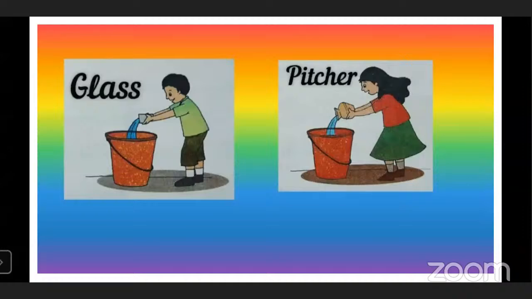Now who will have to do more hard work to fill this bucket, the girl or the boy? Just put yourself in this situation: if you are filling a bucket with a glass, will it take more time as compared to filling that bucket with a pitcher?